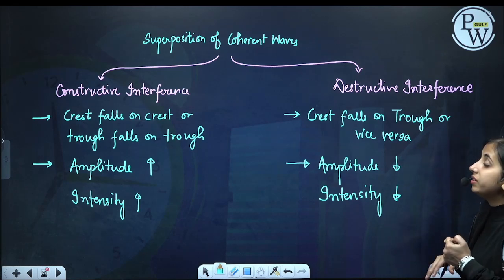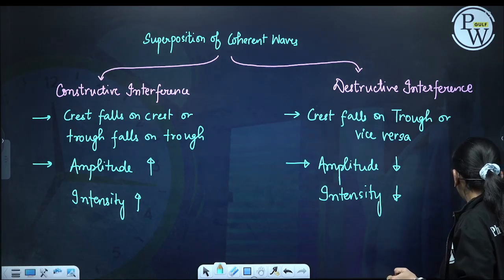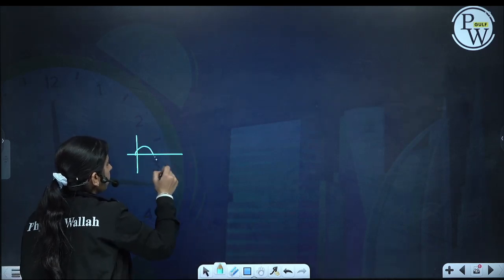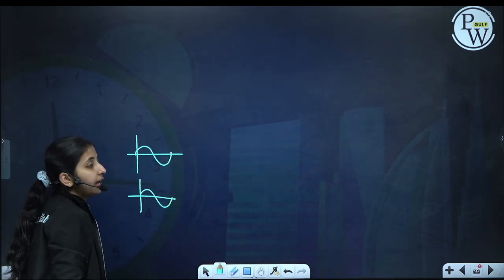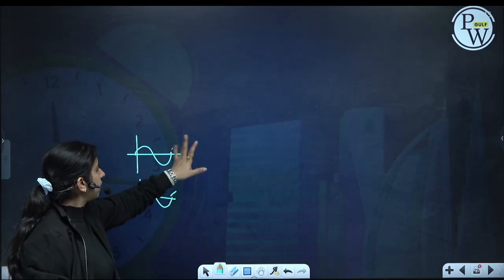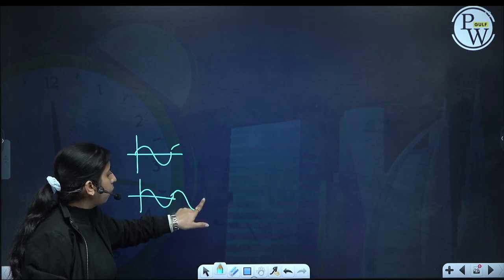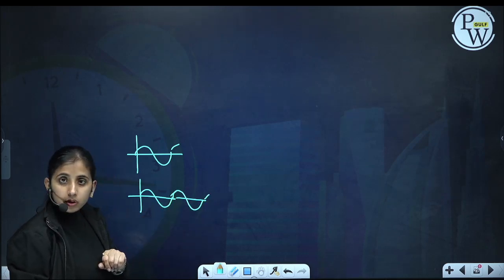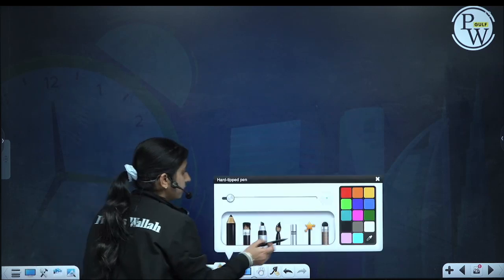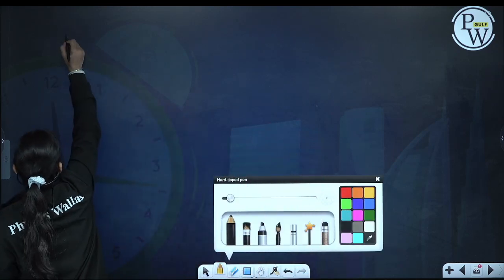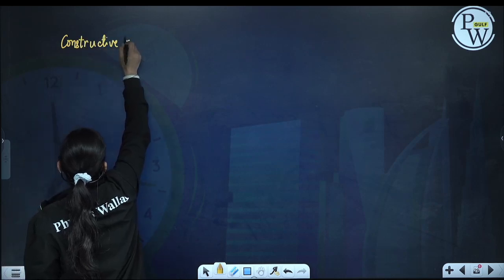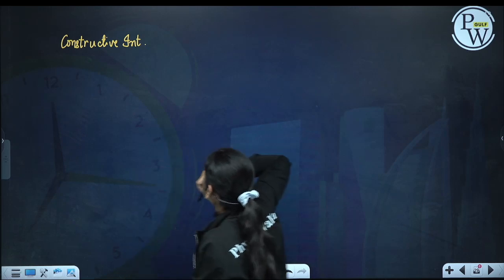Now when will we have constructive interference and when will we have destructive interference? If both waves reach crest on crest, path difference is 0. Or if one travels one more lambda, then also both are having crest. So when there is an integer multiple of lambda, we have constructive interference.